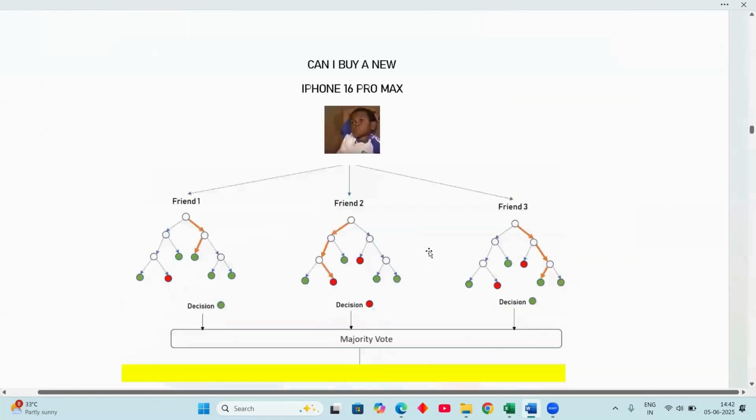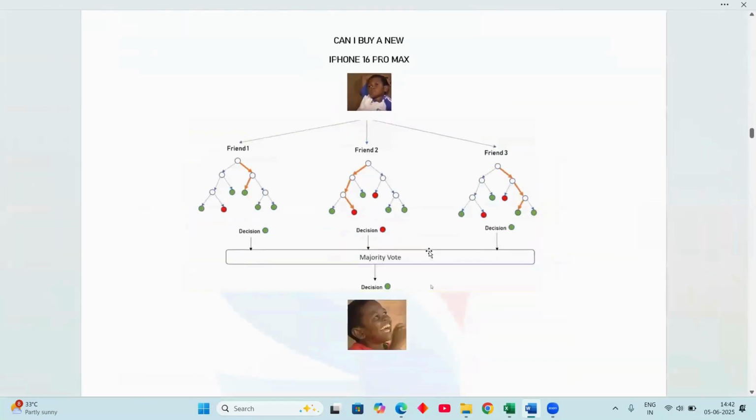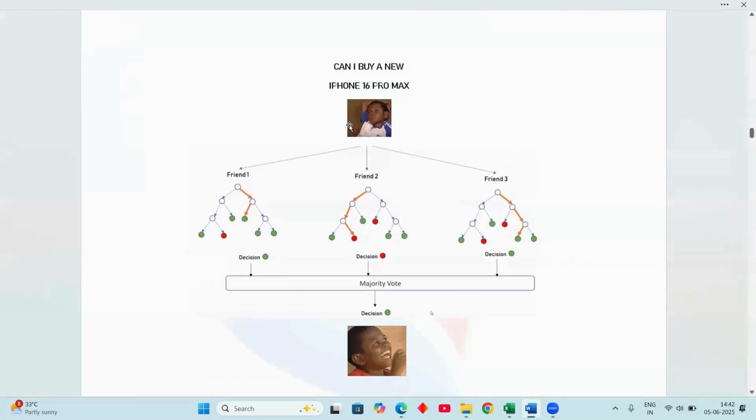Okay, let's check an example. A boy asks whether he can buy a new iPhone. He is asking his friends: an iPhone 16 Pro, do you want to buy it?